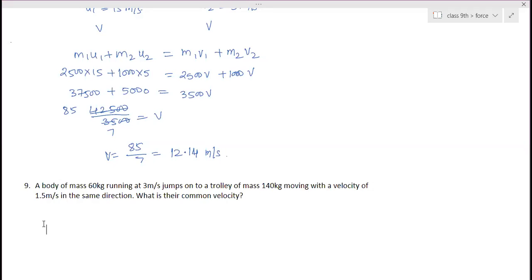By the way, what's the answer you got? Ma'am, I got 1.95. Even I got 1.95 only, ma'am. Yeah, 1.95 meter per second.